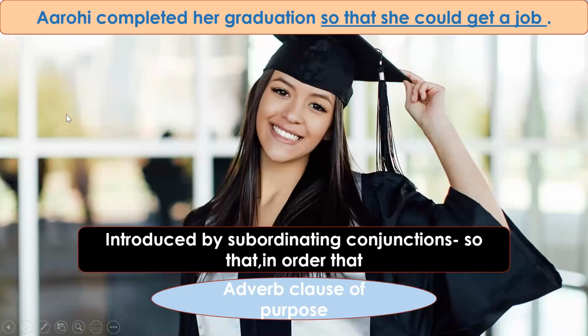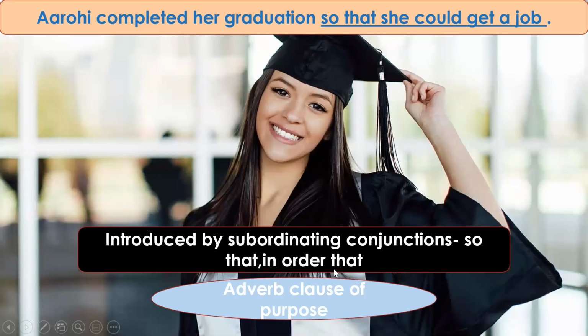Okay. Now, next sentence. Arohi completed her graduation so that she could get a job. Now, again, we see that the main clause is Arohi completed her graduation. That is the main clause, independent clause. It can stand on its own. So that she could get a job is the subordinate clause here. And it is introduced by the subordinating conjunction so that. Now it is showing the purpose. Why did she complete her graduation? For the purpose that she could get a job.